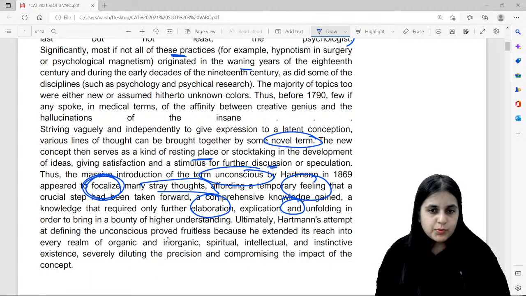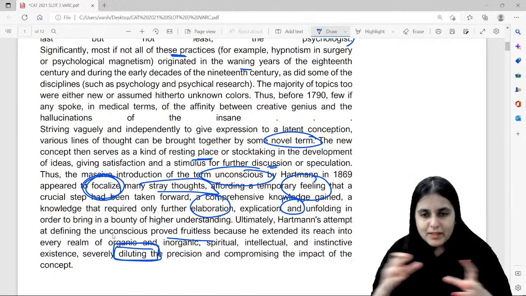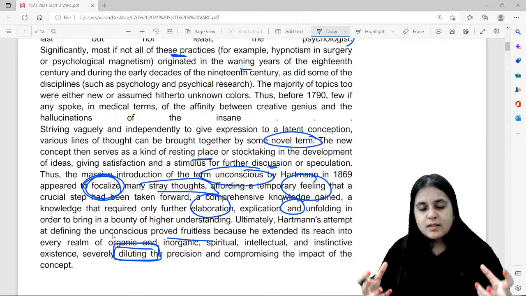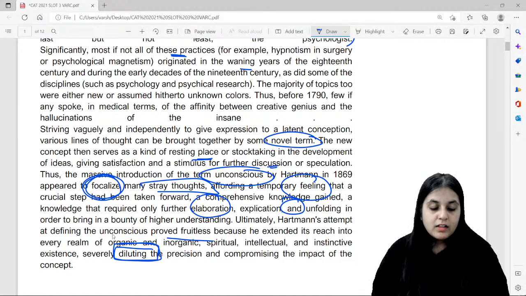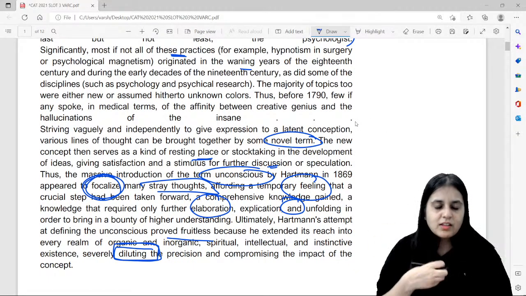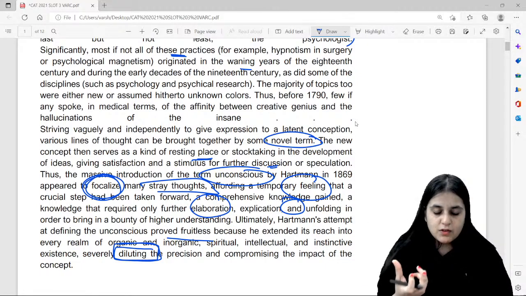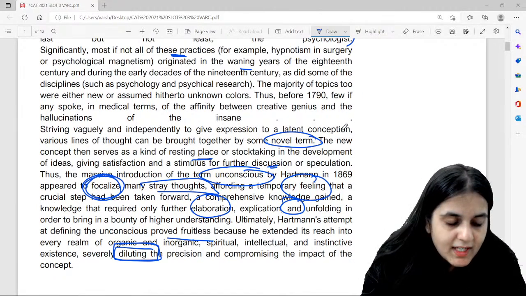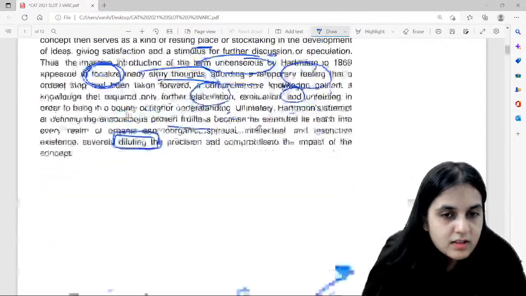But see this, it proved fruitless because he extended its reach into every realm of organic and inorganic, spiritual and so on and so forth. And what happened with this? The precision got diluted. It extended so much that the impact of the concept got diluted. Got it? It's basically how coining a new term leads to a lot of branches, and many things get attached and focalized, but there is a fear that the essence of the term gets diluted. Now what have I done? I've skimmed and scanned. I've barely taken 2 minutes for this.